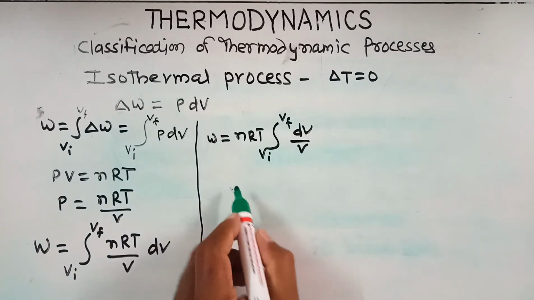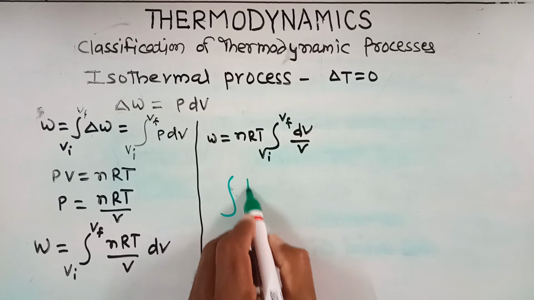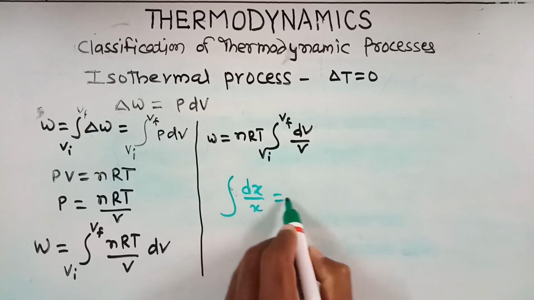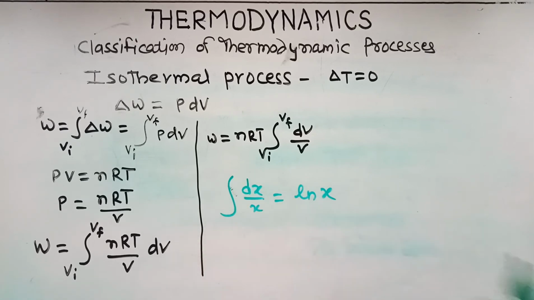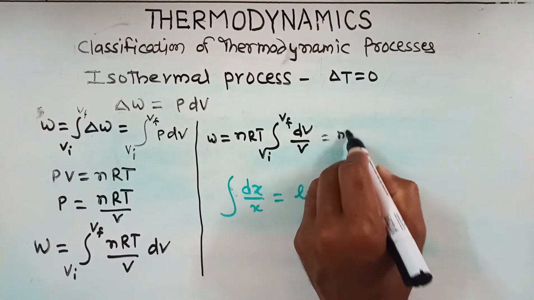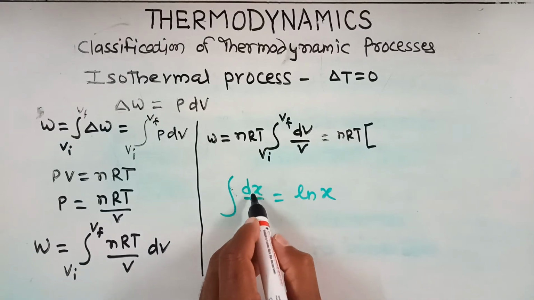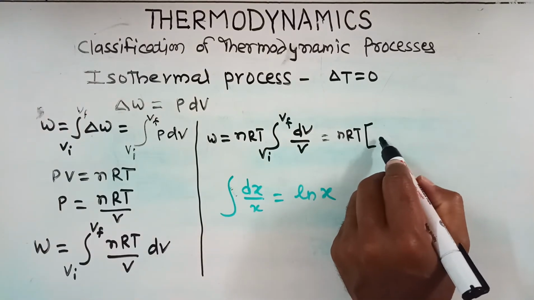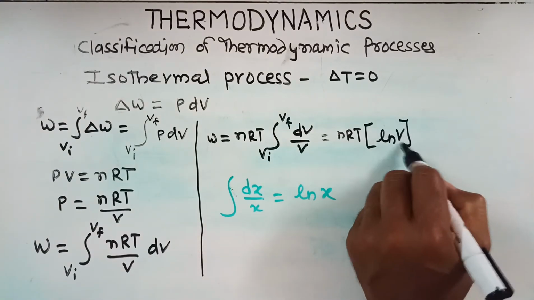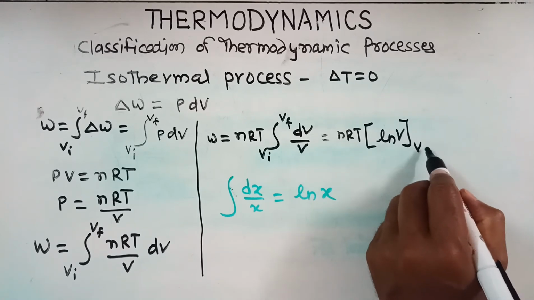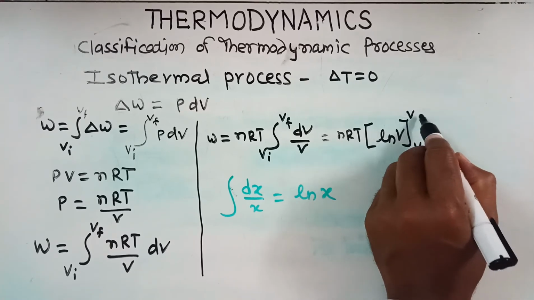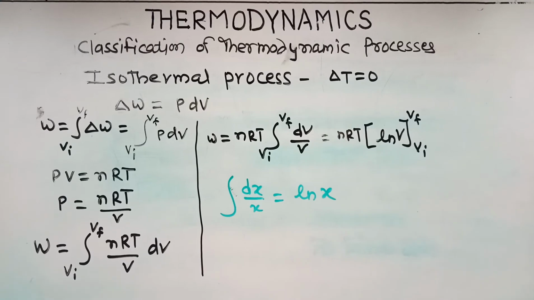We know that the integration of dx upon x is equal to log of x. Same thing is here. This is the integration of dV upon V. So it is equal to nRT, log of V, and the limits are, the lower limit is Vi and the upper limit is Vf.